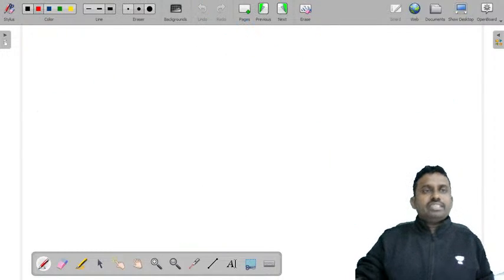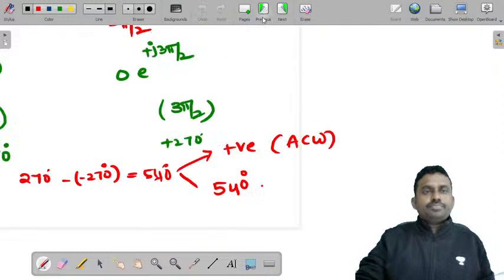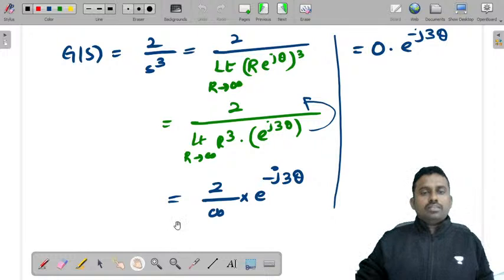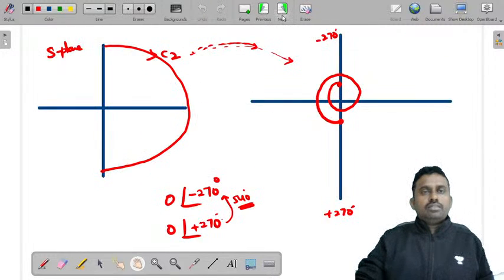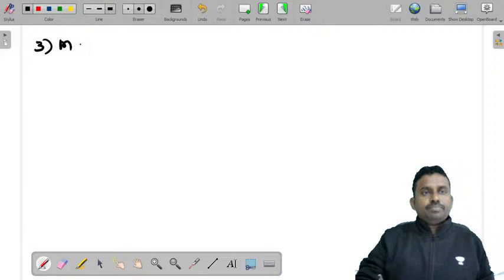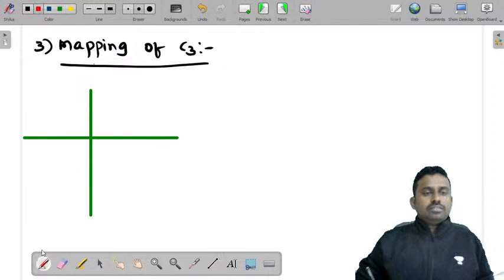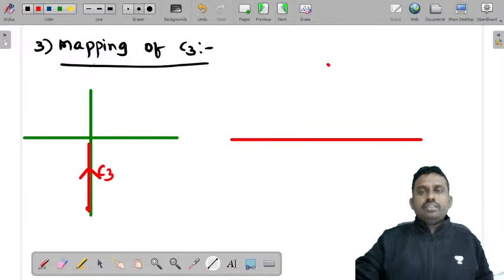Now let us see the mapping of C3, which is very easy. Next step. Third, mapping of C3. What is C3? If you look at C3, this is C3, right? This is C3, which is a mirror image of C1. Similarly, you can just plot it, the mirror image of C1.